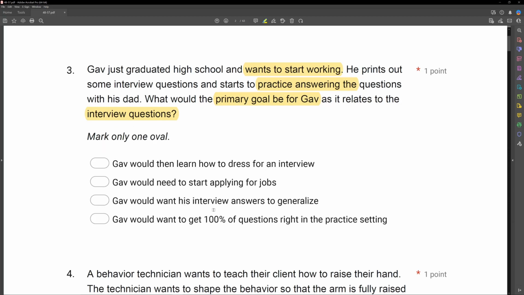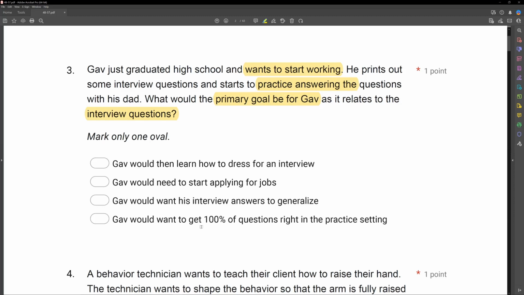C, Gav would want his interview answers to generalize. Yes, this is what we're looking for. It's not enough that he's practicing with his dad. It doesn't matter if he can engage in an interview with his dad. What needs to happen is he has to be able to interview at job sites and the natural environment. These skills need to generalize for Gav to be successful.